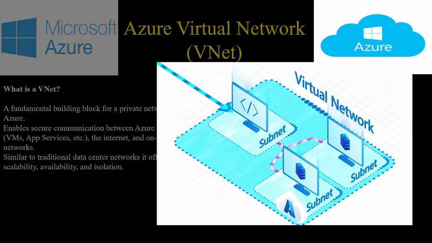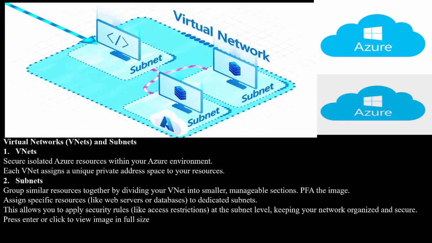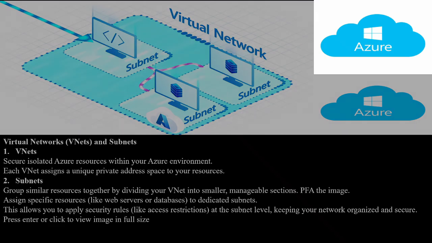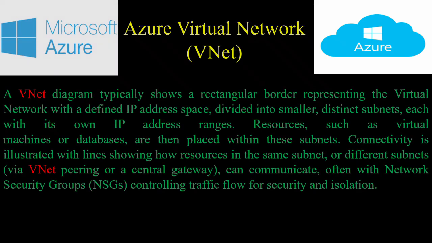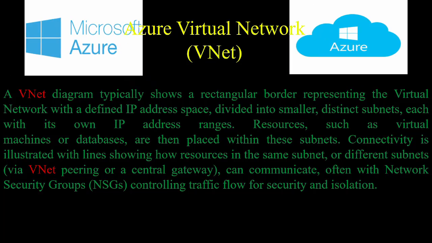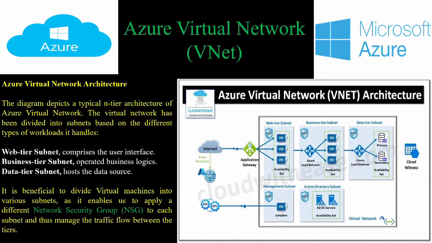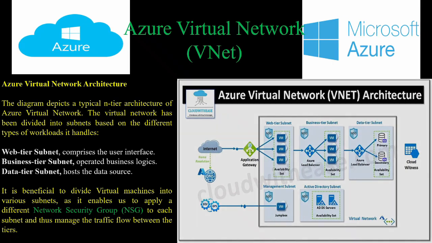Each VNet is logically isolated, and you can divide it into subnets for better organization and security. Custom IP address spaces. You define the IP address ranges using CIDR blocks, e.g. 10.0.0.0/16. Integrated services. VNets integrate with Azure services like Azure Kubernetes Service, AKS, and Azure App Service environments.